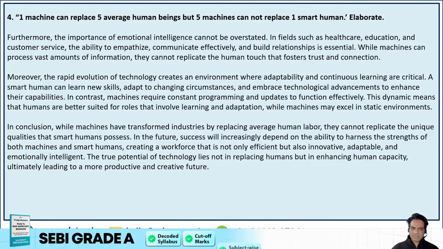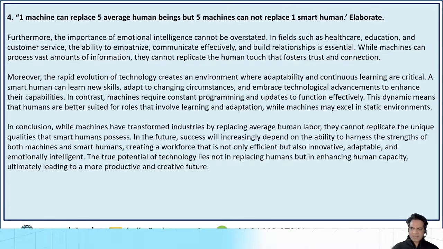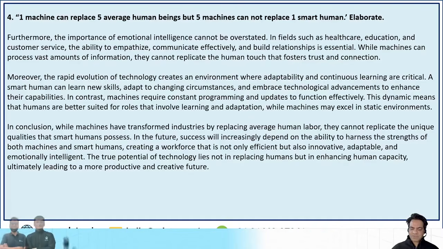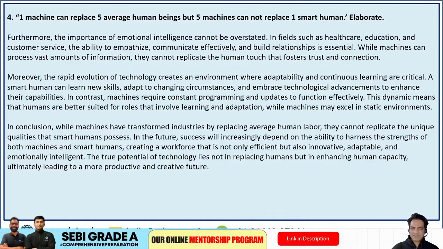A smart human can learn new skills, adapt to changing circumstances, and embrace technological advancements to enhance their capabilities. In contrast, machines require constant programming and updates to function effectively. This dynamic means that humans are better suited for roles that involve learning and adaptation, while machines may excel in static environments. So, in conclusion, while machines have transformed industries, there should be a balance. It's a diplomatic answer, guys, in the end.